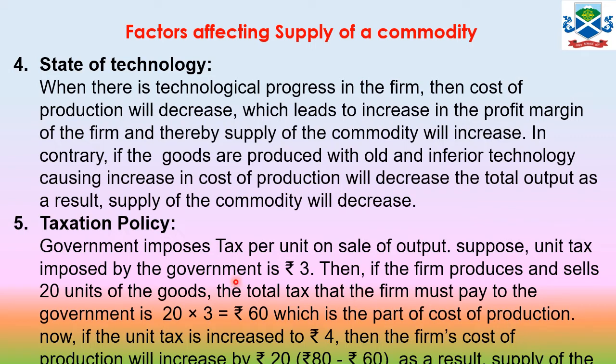Next one is the number of firms. If more firms are producing a particular commodity, the supply will definitely be more, and if fewer firms are producing a particular commodity, then supply will be less. It's very obvious: if more producers are producing a commodity, supply will be more, and if fewer producers are producing, then supply will be less. So that's how the factors affect the supply of a commodity.